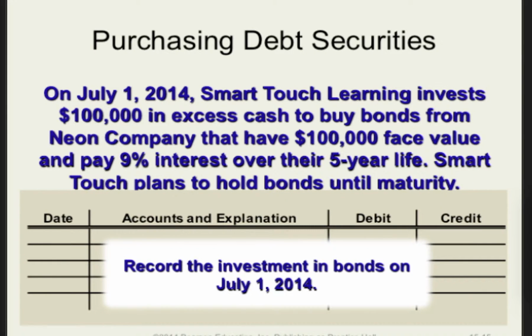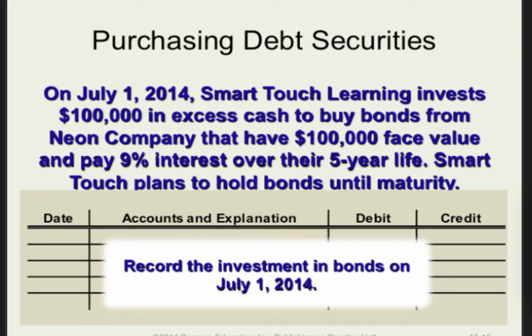When a company purchases debt securities of another company, the investment is recorded at cost at the time of the investment. While interest revenue will accrue on the investment, there is not interest recorded on the date of the investment. On July 1st, 2014, Smart Touch Learning invests $100,000 to buy bonds of Neon Company. The bonds carry a $100,000 face value and pay 9% interest over their 5-year life. Record the investment in bonds on July 1, 2014.